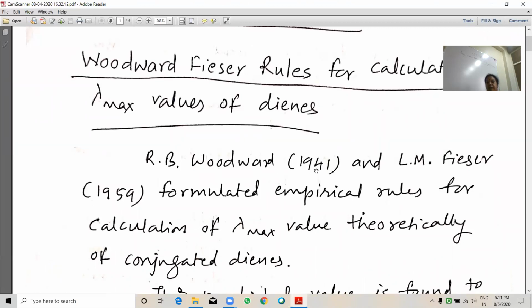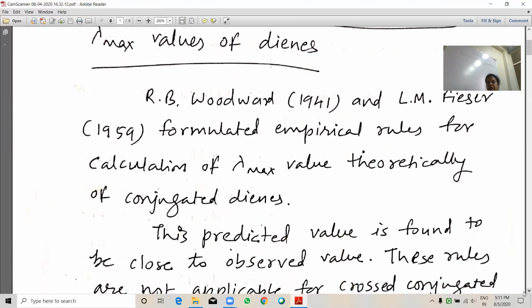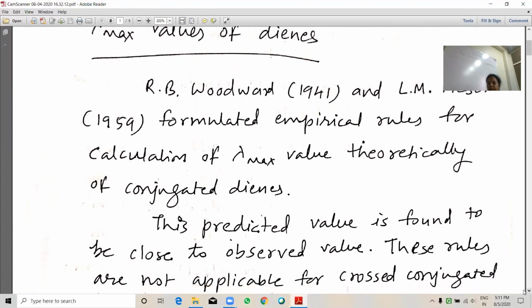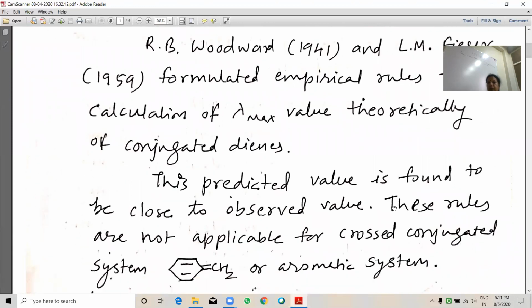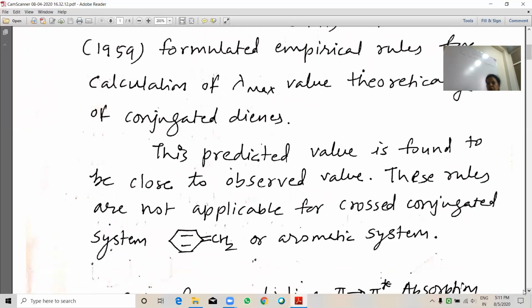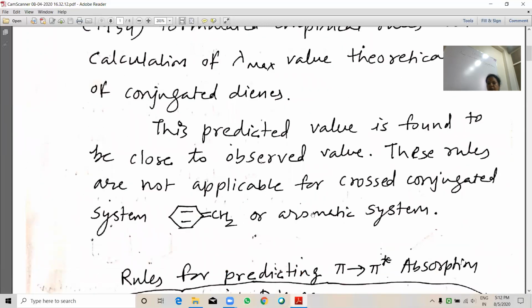R.B. Woodward in 1941 and L.M. Fieser in 1959 formulated empirical rules for calculation of lambda max value theoretically of conjugated diene systems. This predicted value is found to be close to the observed value, meaning the practical value. These rules are not applicable for cross conjugated systems or aromatic systems. When we apply this rule to these systems, it will not come close to our observed value.